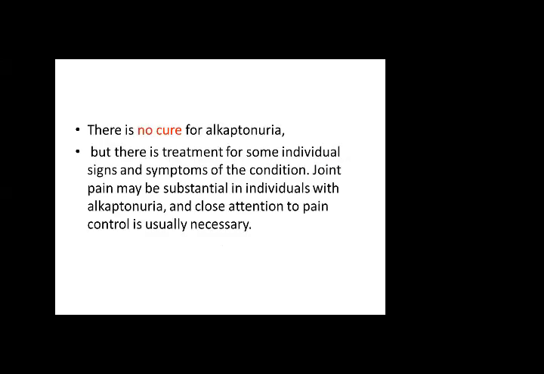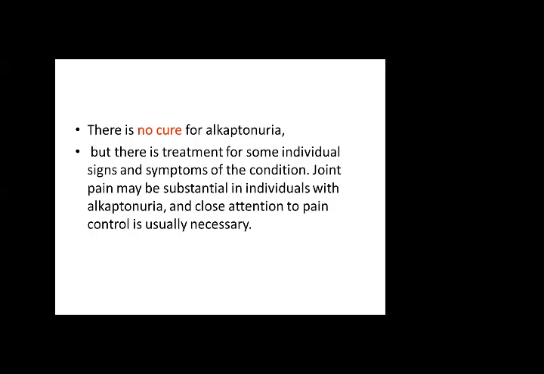There is no cure for alkaptonuria, but there is treatment for some individuals' signs and symptoms. We can treat the signs and symptoms. Like if a person has arthritis, you can give some medicines to relieve the pain and to maximize the mobility of the joint, which is symptomatic treatment.